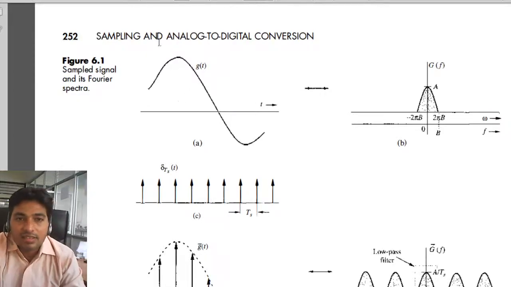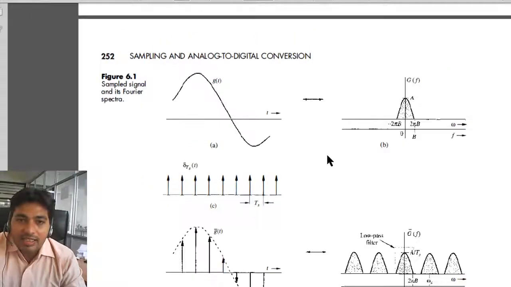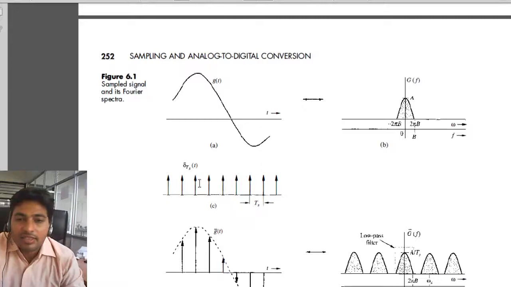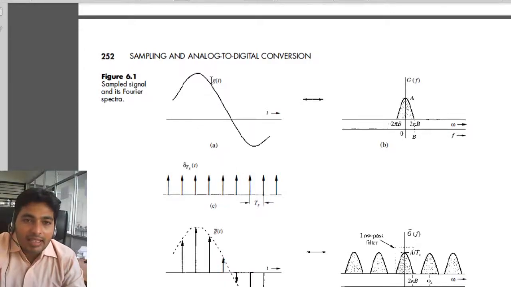First thing is, this is our continuous signal and we want to make it discrete, so we have to take a sample. You can see here we have an impulse train. An impulse is described as a signal which occurs at t equal to 0. At that time only, wherever it occurs, it will have amplitude only at that location. So what we'll do is, we'll multiply these two signals.